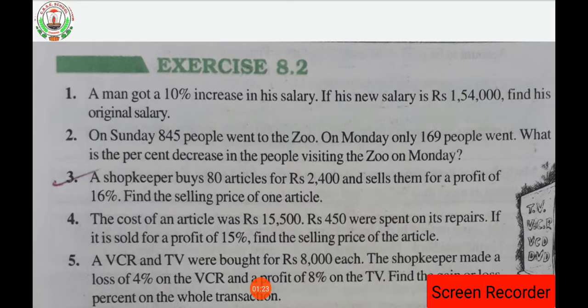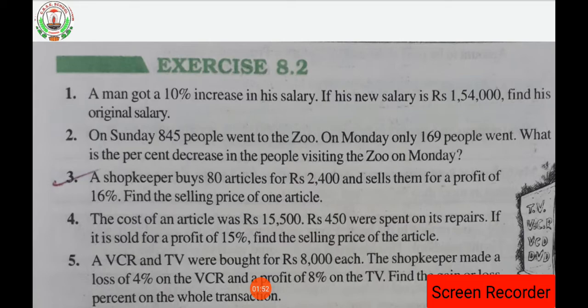Then second question, what does it say? On Sunday 845 people went to the zoo. On Monday only 169 people went to the zoo. What is the percent decrease in the people visiting the zoo on Monday? Here, while seeing the number of people, we can easily find that the number of people on Sunday is more as compared to the number of people on Monday. Monday is 169 people while Sunday is 845 people. So here the number of people decreased on Monday. That's why it is asked to find the percent decrease.